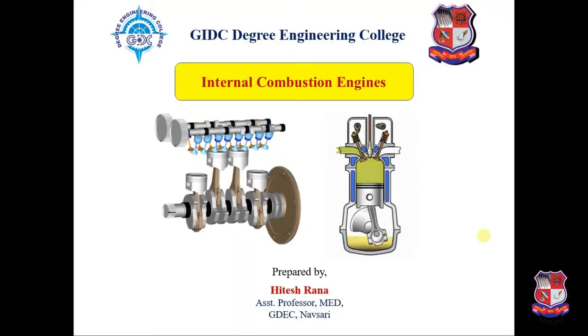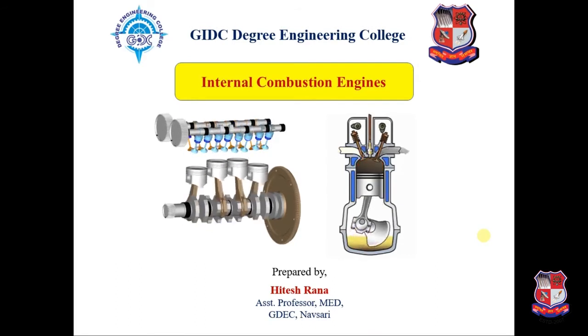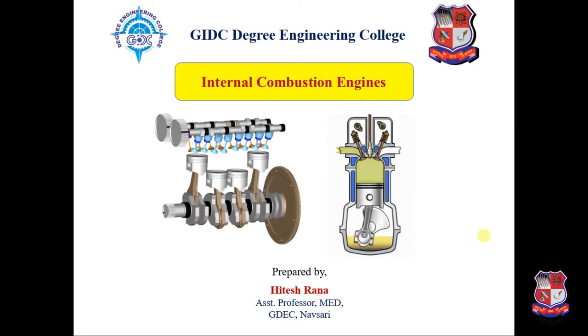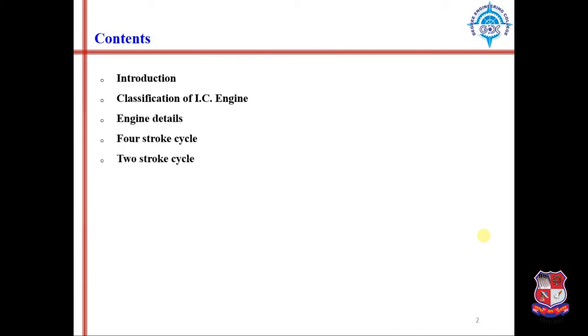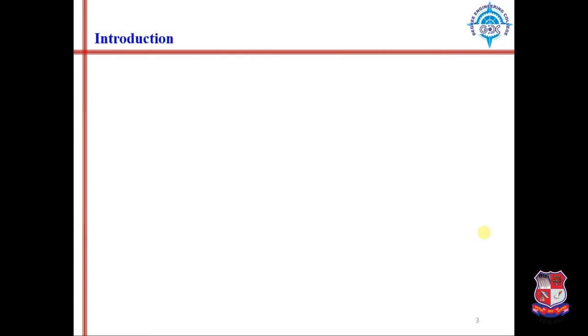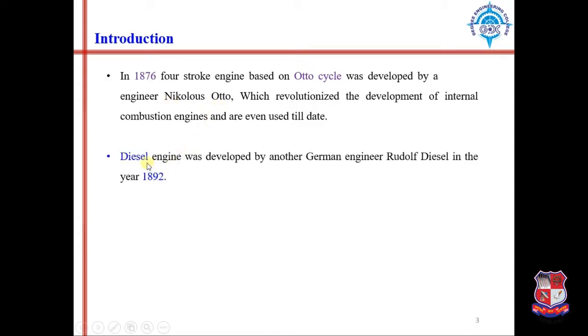Okay, so today we will start a chapter on internal combustion engines. These are the engines that we are using in automobiles. Okay, so the content goes like this. In 1876, 4-stroke engines were developed based on the Otto cycle. It was developed by Nicholas Otto, and diesel engines were introduced in 1892 by German engineer Rudolf Diesel.